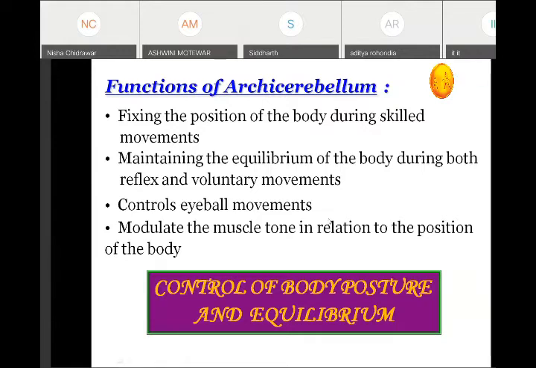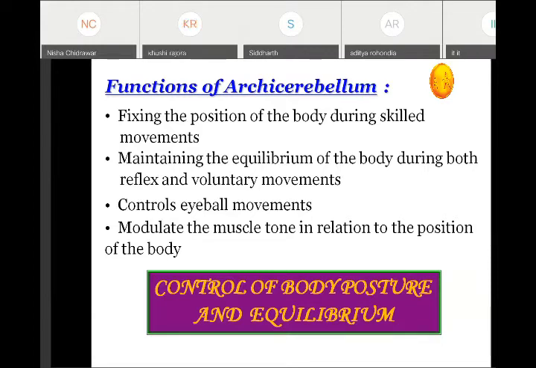The cerebellum will give signals to the vestibular apparatus. The kinesthetic sensations going from the foot area to the cortex are also going to the cerebellum, through the cuneocerebellar tract, the dorsal spinocerebellar tract, and the ventral spinocerebellar tract. These tracts carry the kinesthetic position sense to the cerebellum while going up the ascending tract to the sensory cortex.